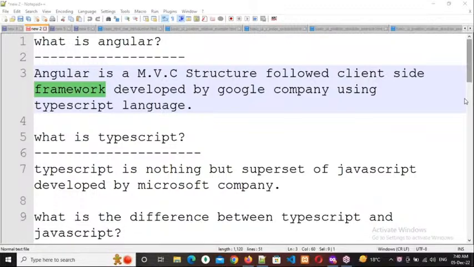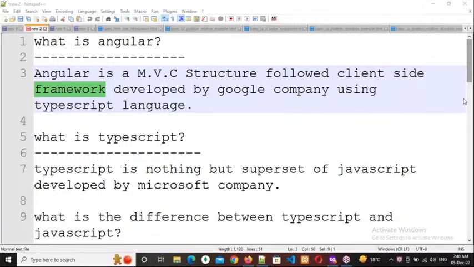CodeIgniter, Laravel, those are all PHP related frameworks. Django, that is a Python related framework. MVC framework, that is related to .NET, I think. So like that, every framework is developed by some core language only. Clear, everybody?